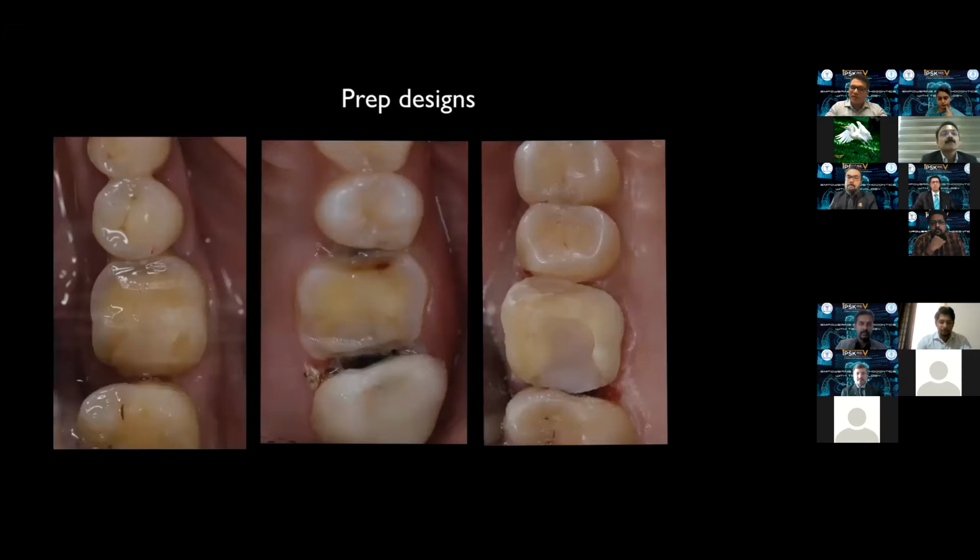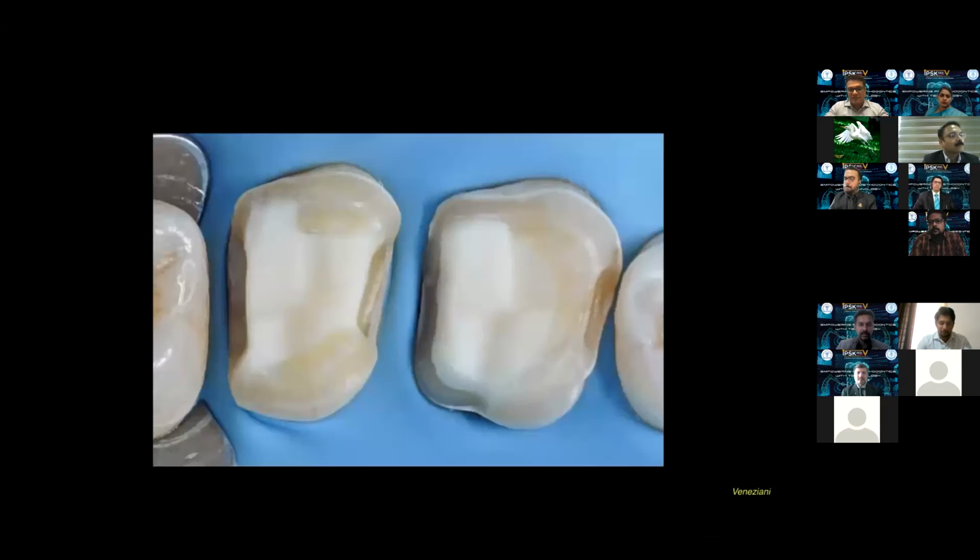Just to show you, these are real cases done with chairside CAD/CAM. On the left, you see a butt joint throughout. You distinctly see a circumferential band of enamel, which is essential for the success of these kinds of restorations. Then in the middle, on the proximal surfaces, you have a little bit of shoulder or wide chamfer to accommodate the cavity preparation. And the picture on your right shows deep margin elevation and a bevel on the entire occlusal surface. So there, it is possible to have a combination of margins.